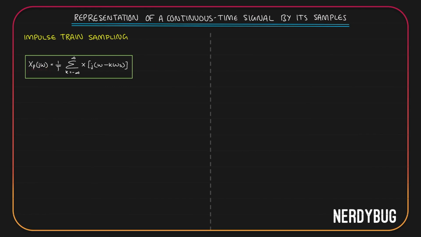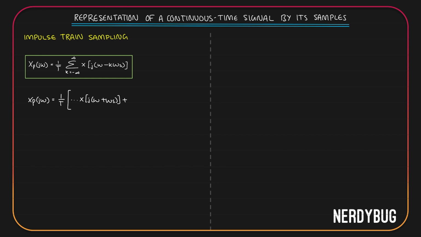Xp of j omega is 1 by T times summation from k equals minus infinity to infinity x of j into omega minus k omega s. I am going to open the summation. Then I'll get Xp of j omega is 1 by T multiplied by, k ranges from minus infinity to infinity, so I'll start with etc. If k equal to minus 1, I get x of j into omega plus omega s.